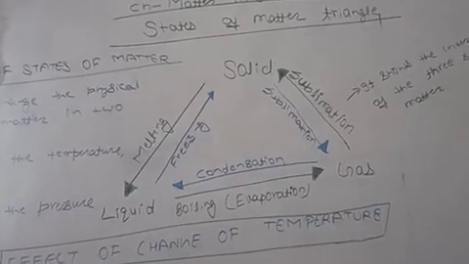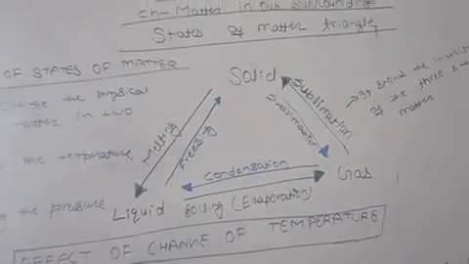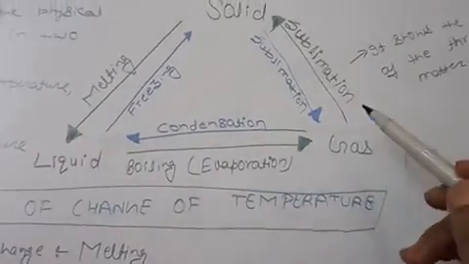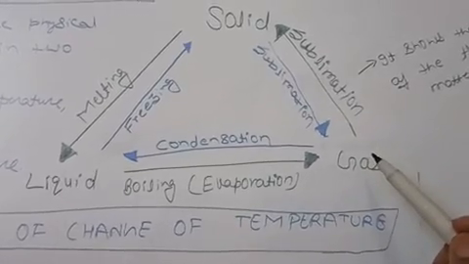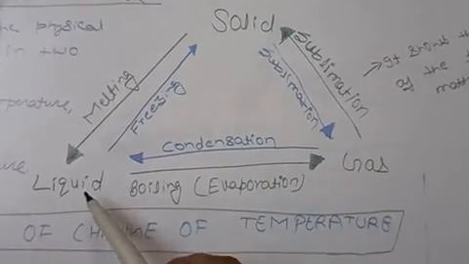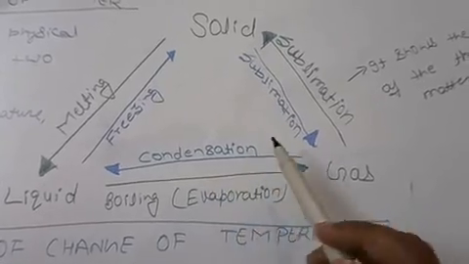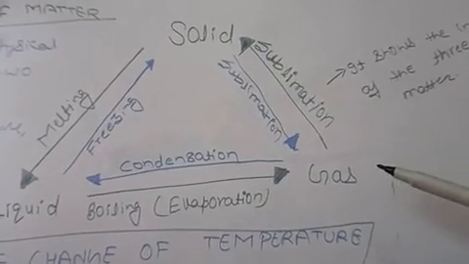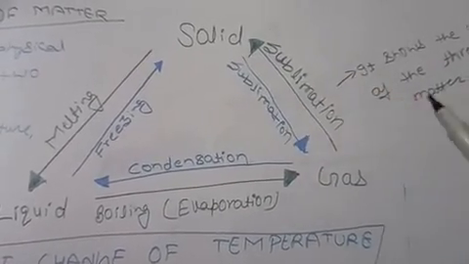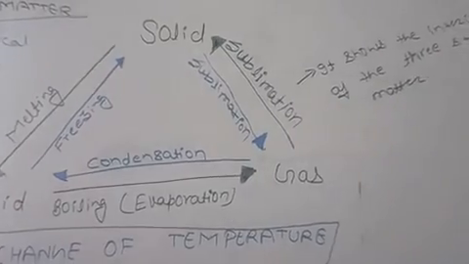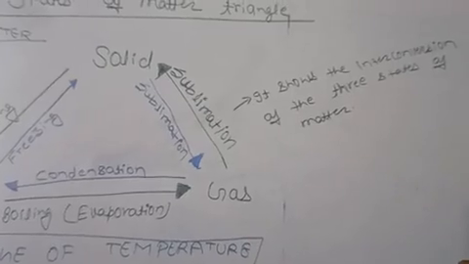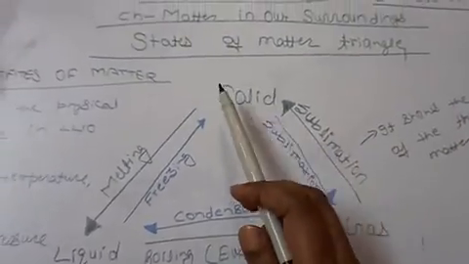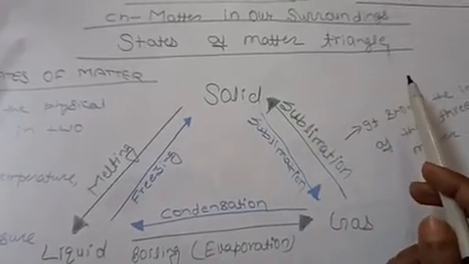I have already explained the difference between evaporation and vaporization. When a gas changes its state to liquid, this is called condensation. And last, when a solid changes to gas or a gas changes to solid, both processes are known as sublimation. So it shows the interconversion of the three states of matter. The topic name is the states of matter triangle.